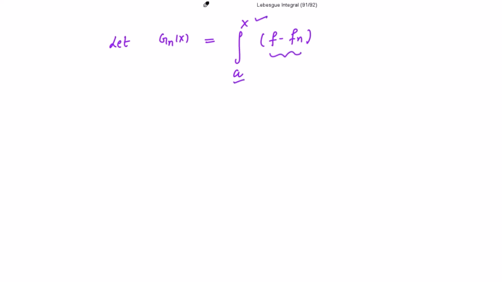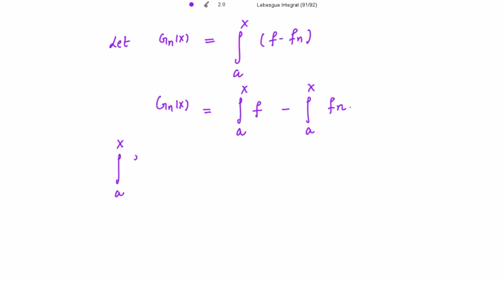We need these limits. So this is further equal to the integration from a to x of f minus the integration of f_n from a to x. This is your g_n(x). So what is the integration from a to x of f? That will be equal to g_n(x) plus the integration from a to x of f_n. Let's mark this as 1.